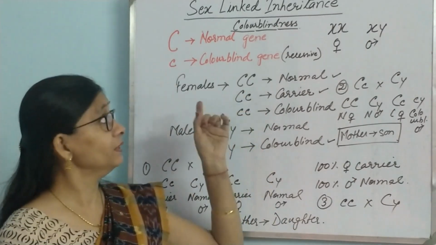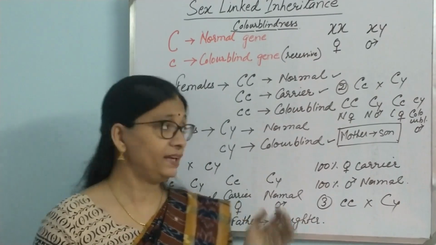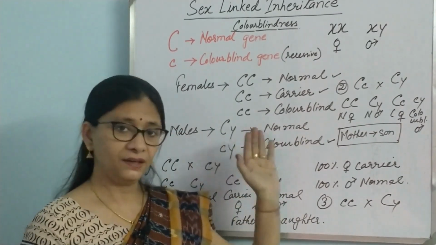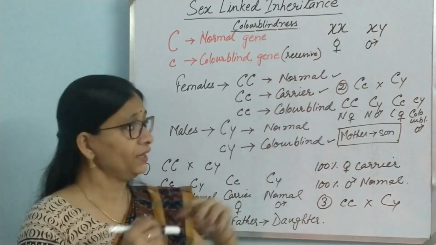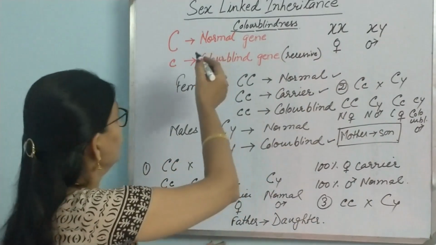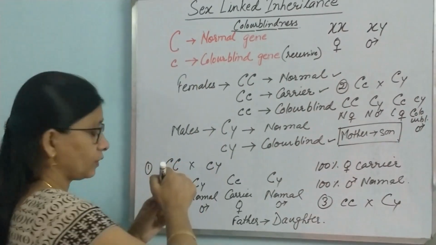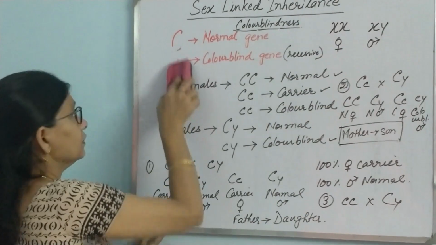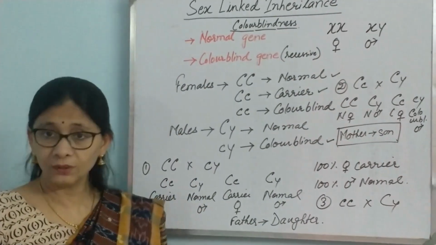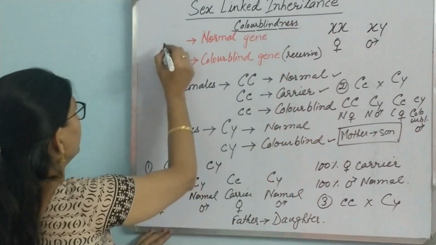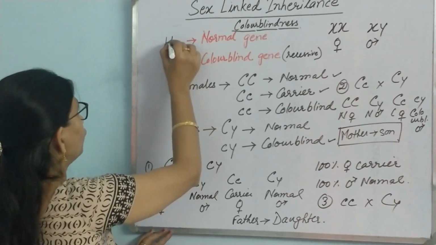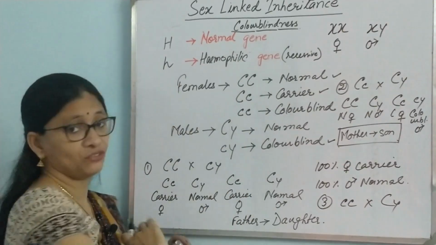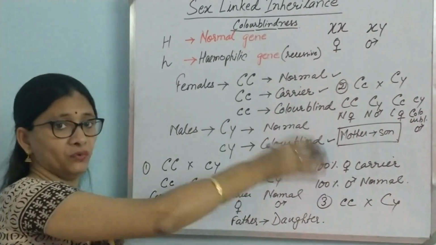There is one more example of hemophilia. Now hemophilia is the same as colorblind. Okay, so that you can do by yourself. Hemophilia and colorblind are both X-linked. Okay, in hemophilia just take the normal gene to be H. So with that you can follow the same pattern. The result will be the same. So take H for the normal gene and h for the hemophilic gene. So the same thing you can do with hemophilia.